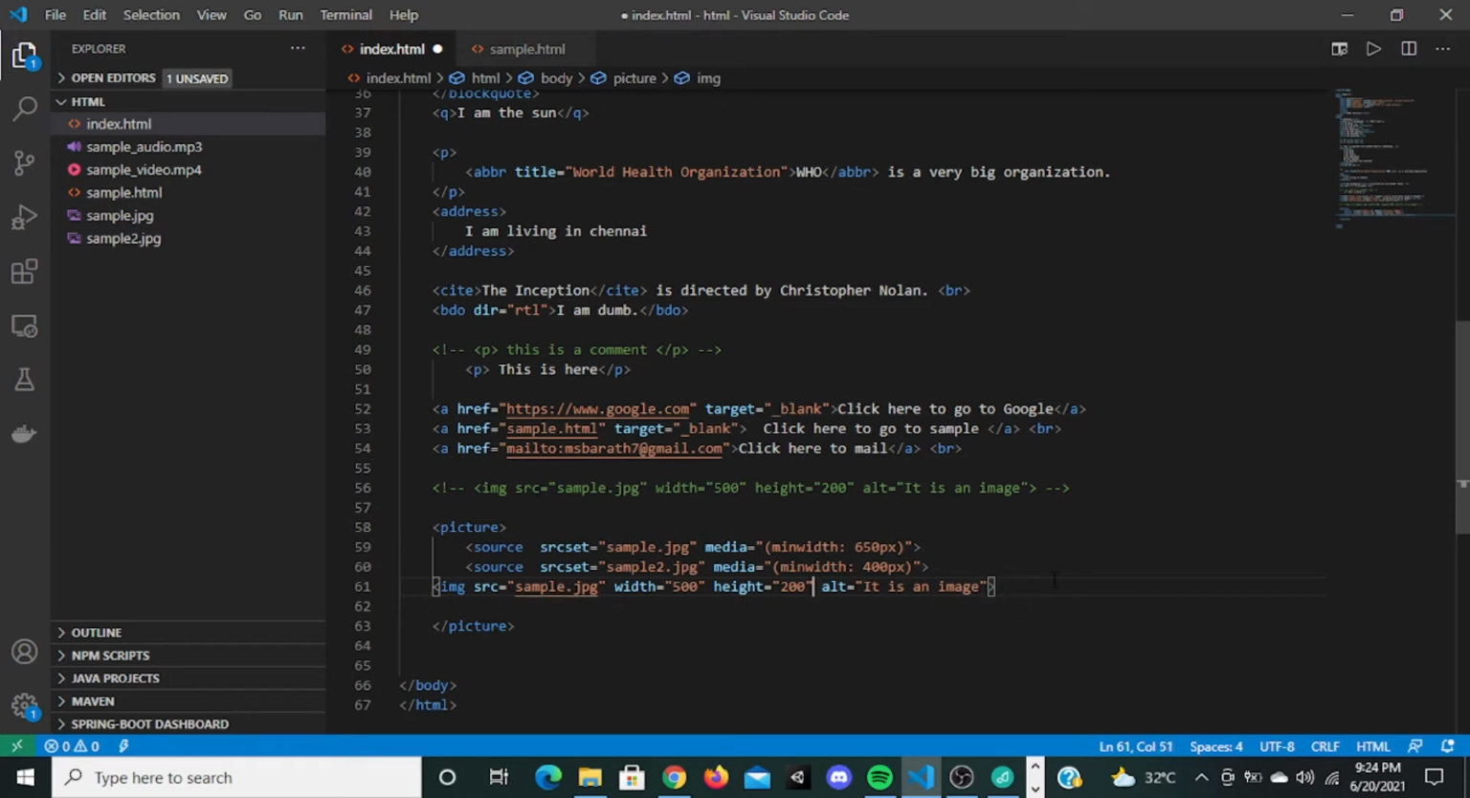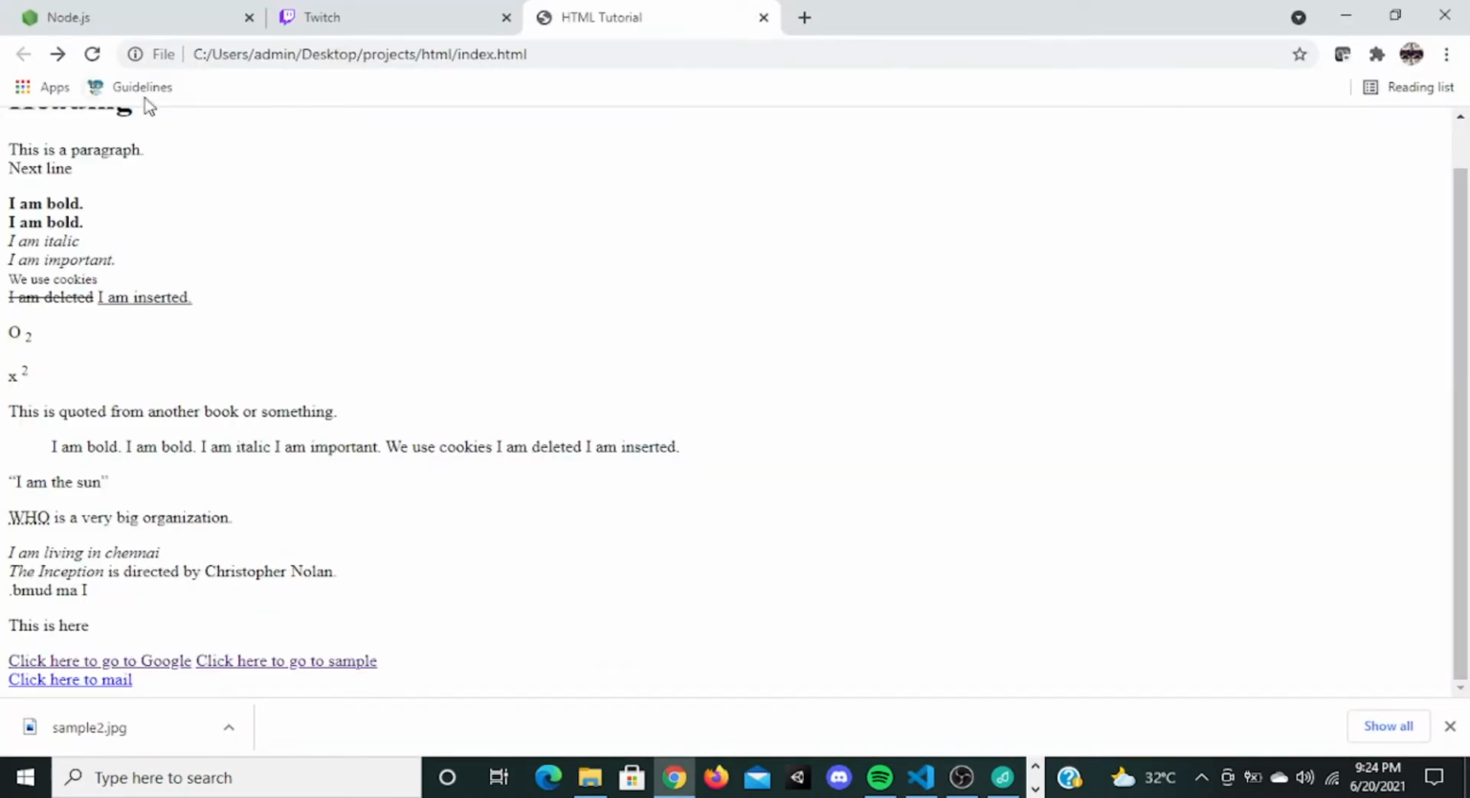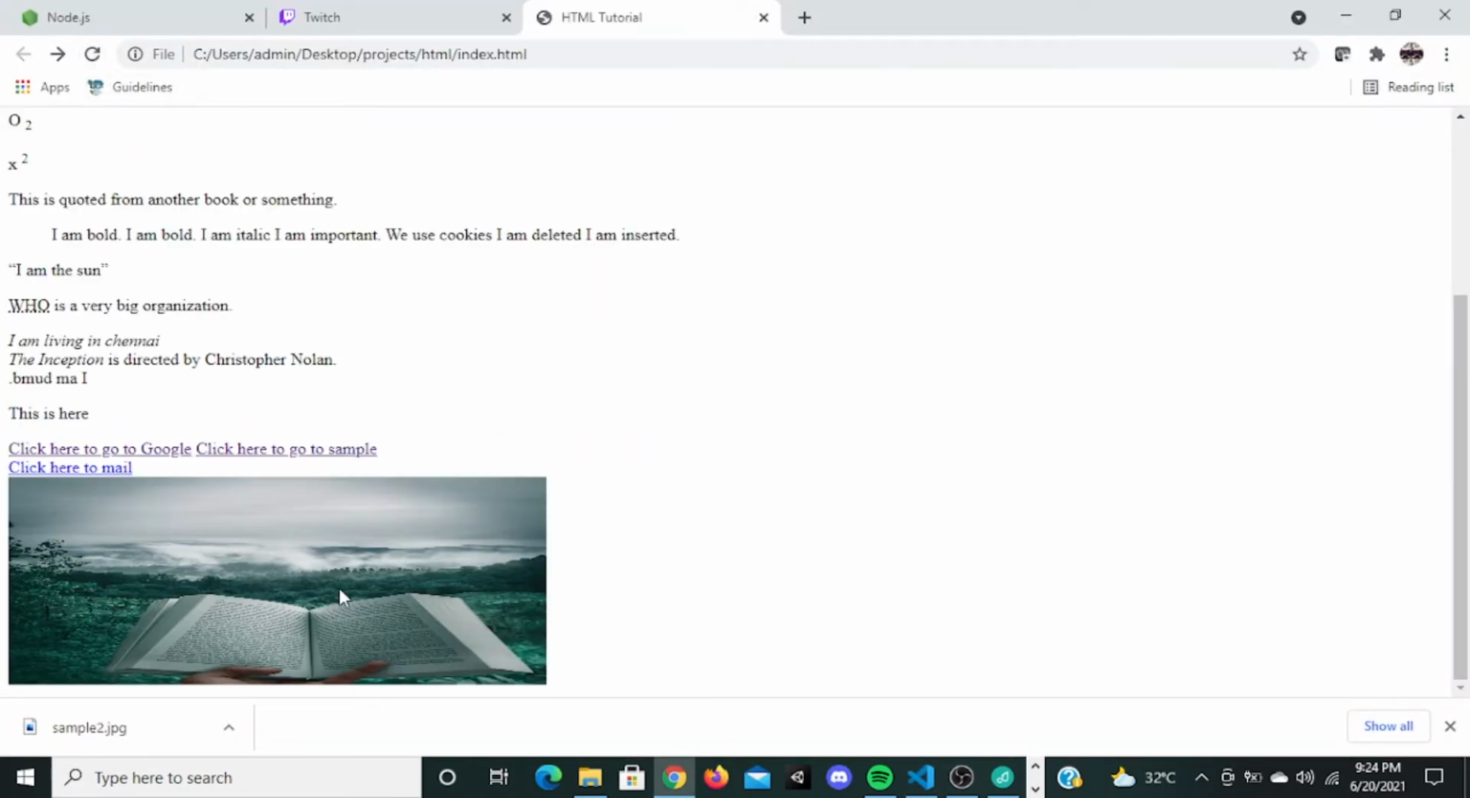So what it will do is check this min width and display this image. If nothing matches, if there is no this image, or if there is no this image, then this sample image will be displayed. So I go here, refresh it. So this is it. The sample image is displayed.